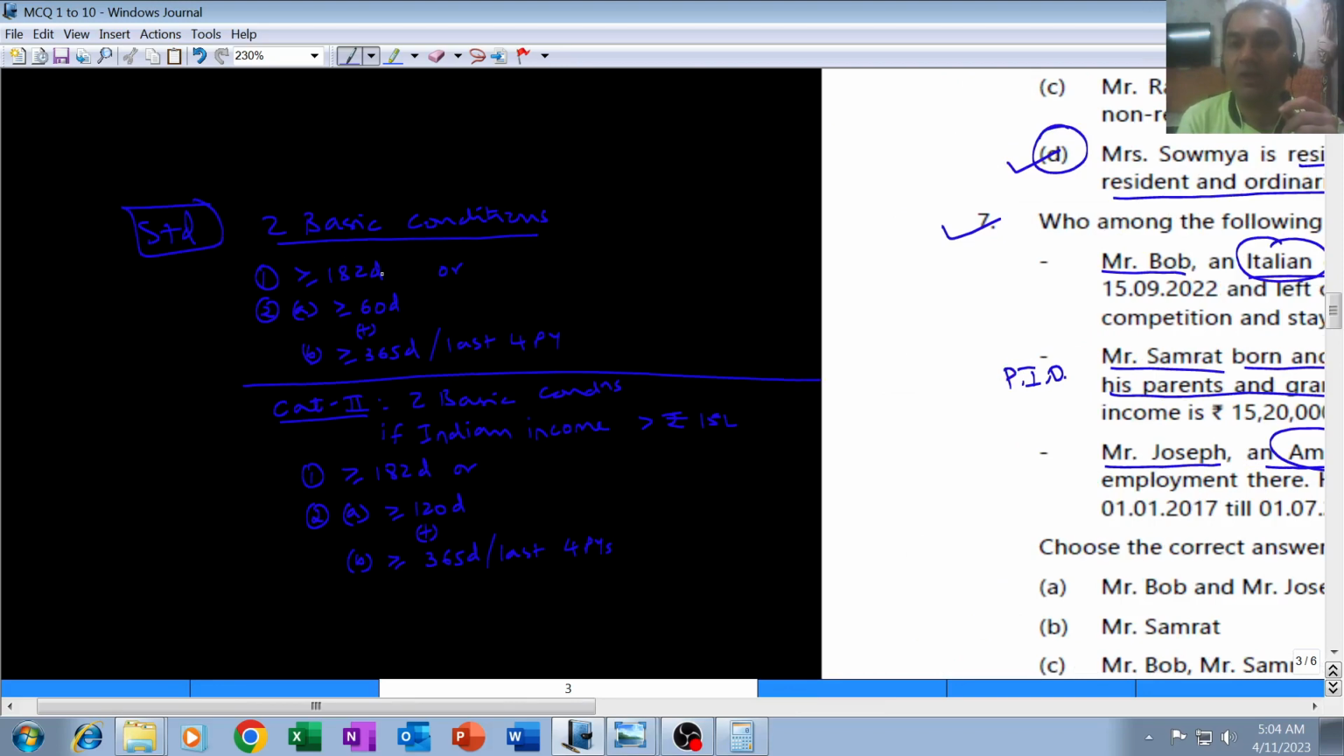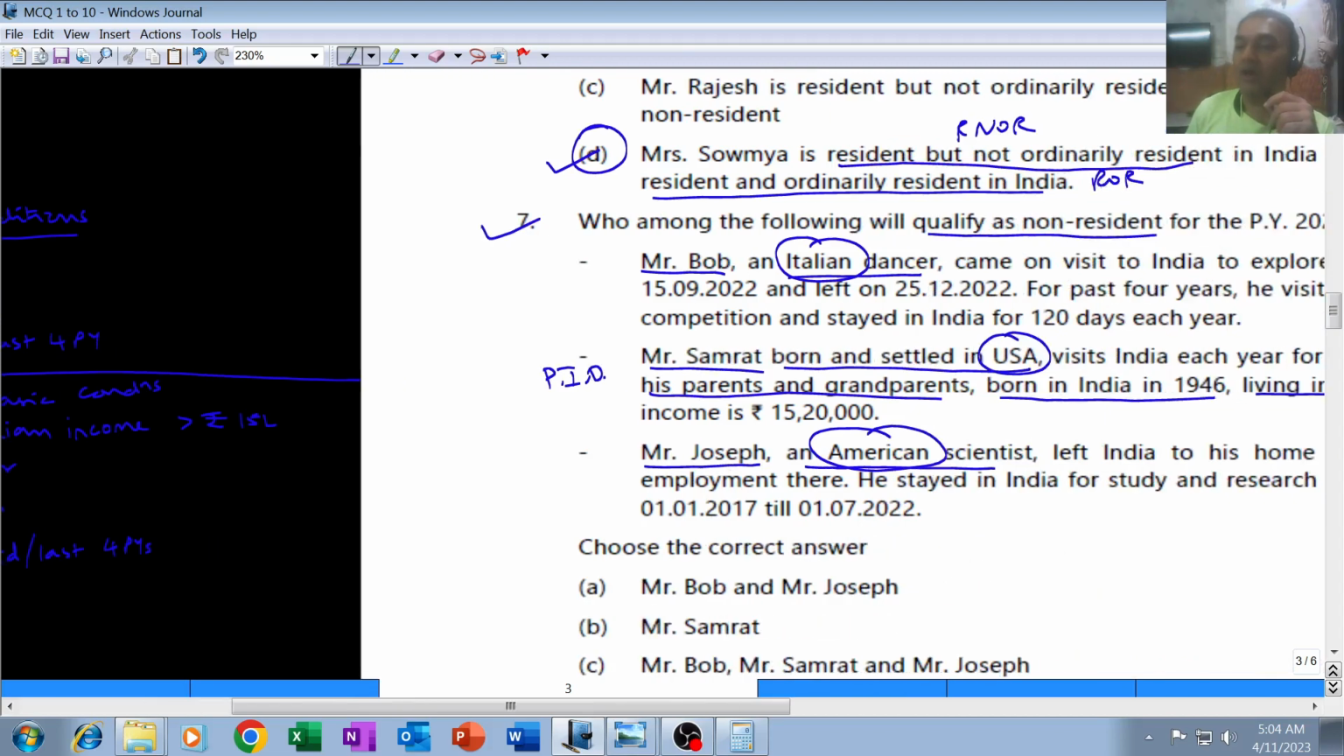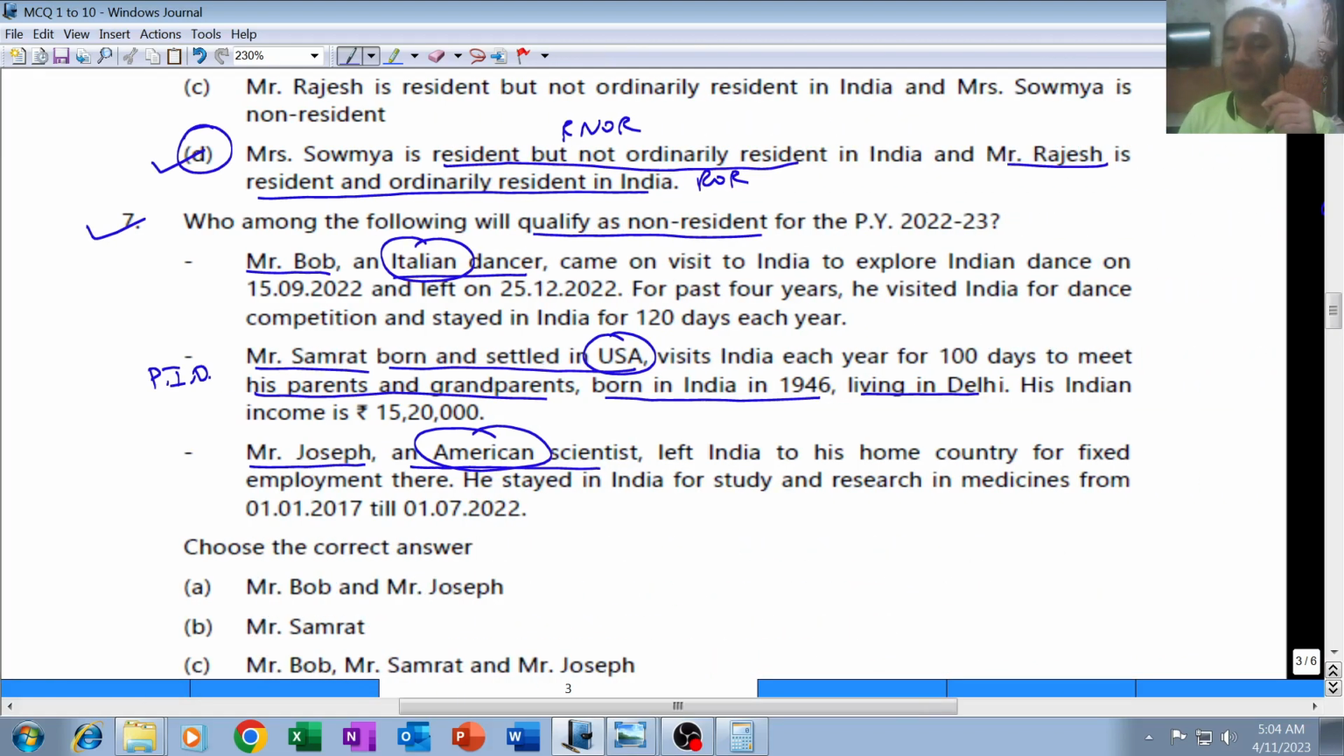Which standard basic condition will apply to Bob and Joseph? 182 days or more in the current year, or 60 days or more in the current year, plus 365 days or more in the last 4 preceding previous years. But as far as Samrat is concerned, let us understand what is the provision for Samrat. Samrat is person of Indian origin because his parents and grandparents were born in undivided India. His Indian income is 15 lakh 20,000. That means more than 15 lakh.